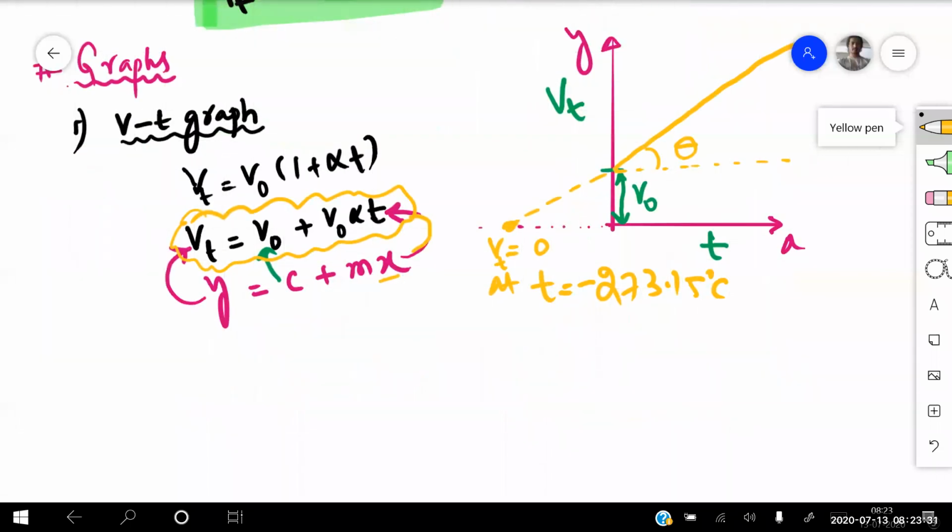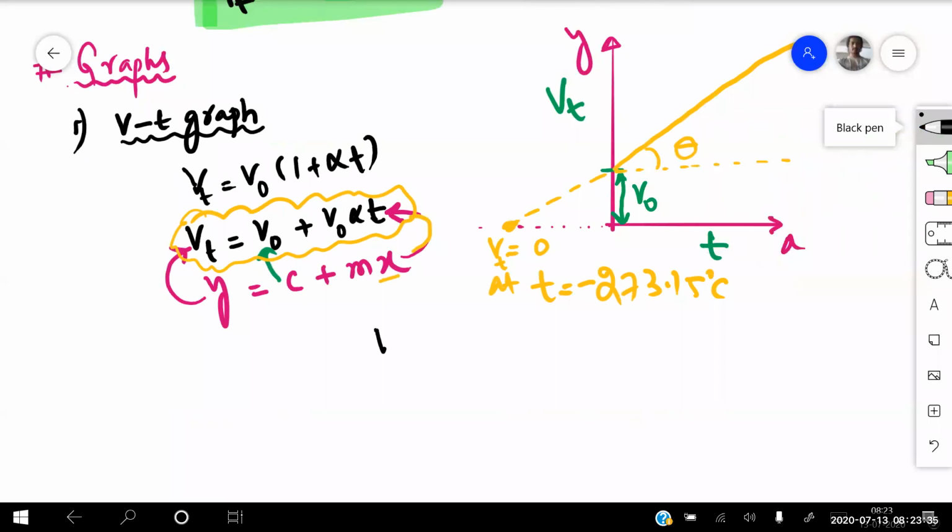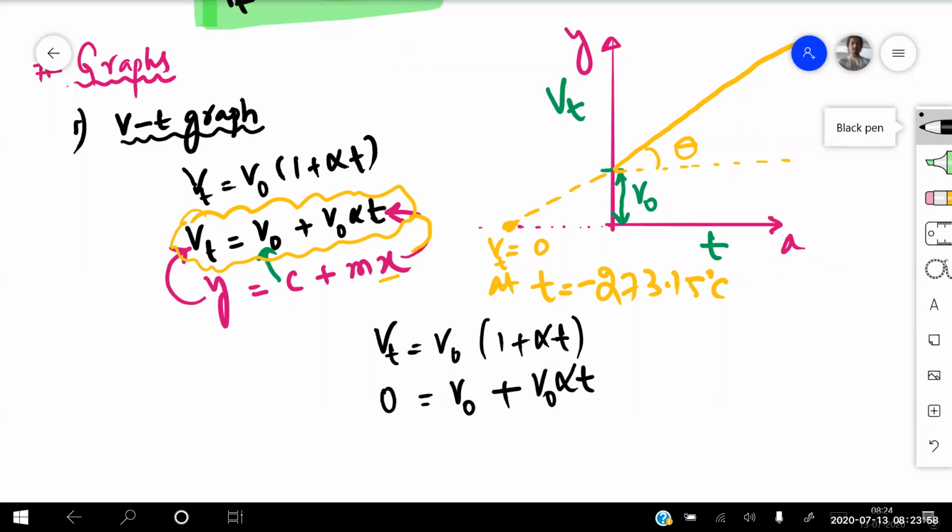So if I take that into consideration, the volume at T degree centigrade is equal to V naught into, whatever the given condition, we can write here, V naught into 1 plus alpha into T, by definition. V at T, how much is it becoming for me? Zero. So it becomes 0 equals V naught plus V naught into alpha into T. Can I write it like that?